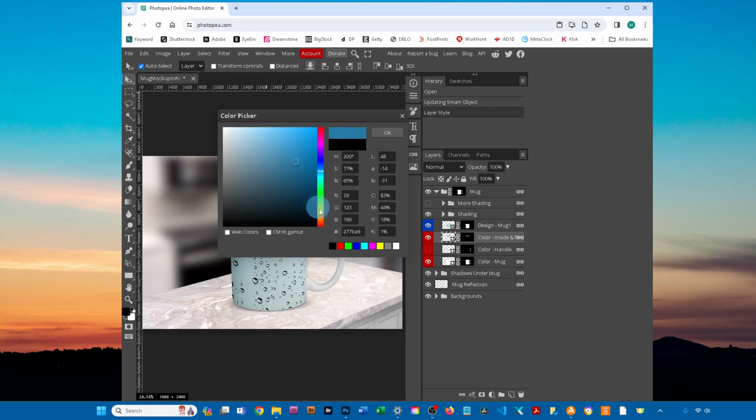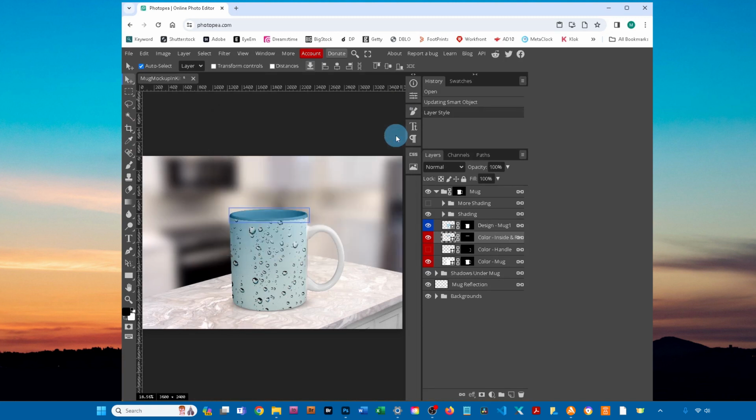If you'd like to use the same color for the other color layers, click in the box next to the pound sign and drag to select that number. Then press Ctrl-C on a PC or Command-C on a Mac. Then click OK. Click the box next to a layer labeled Color Dash to turn that layer on.